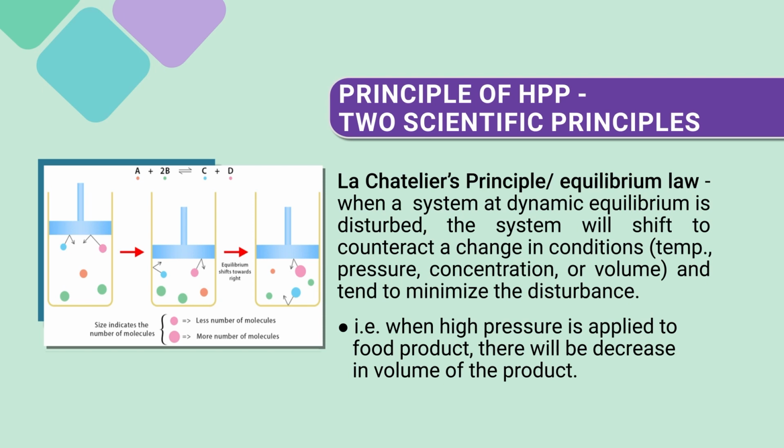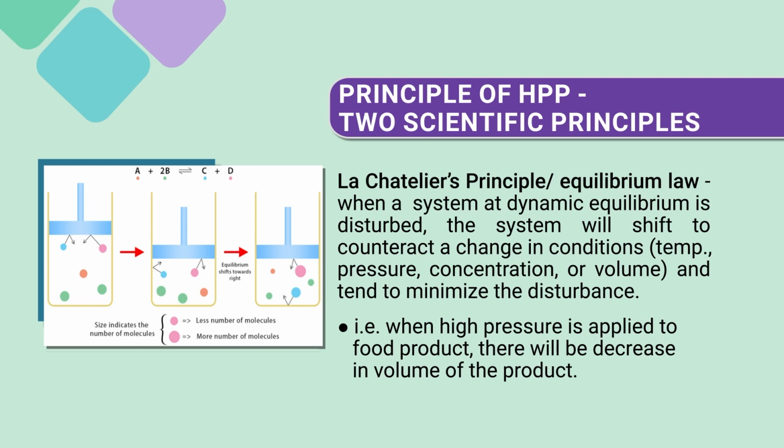it will shift to counteract the change in the conditions. Those conditions could be temperature, pressure, concentration or volume. So the system will counter the change. Here, our major change is of pressure, so it will tend to minimize that disturbance. It will ultimately yield a volume that is compressed or decreased. That is how the system counters the change.